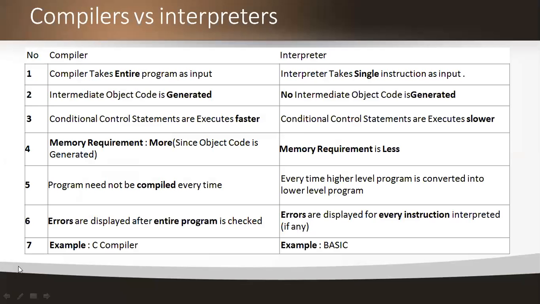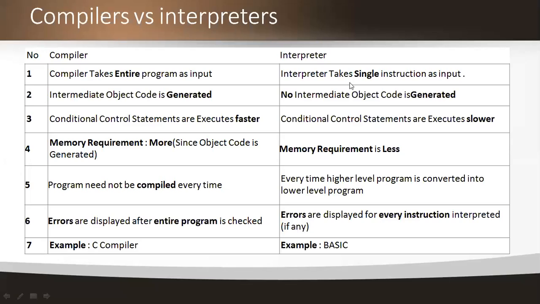Here, this is the most important question: differentiate between compiler and interpreter, compilers versus interpreters. See here, we have 7 comparisons between the compiler and the interpreter. The first differentiation between the compiler and the interpreter is the definition of what the compiler is and what the interpreter is.